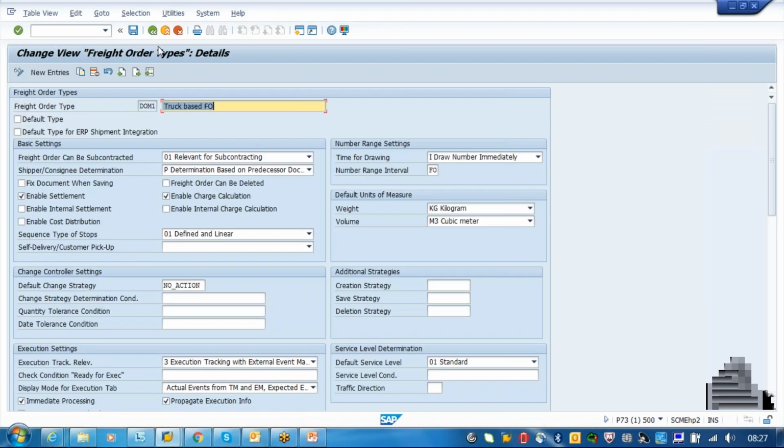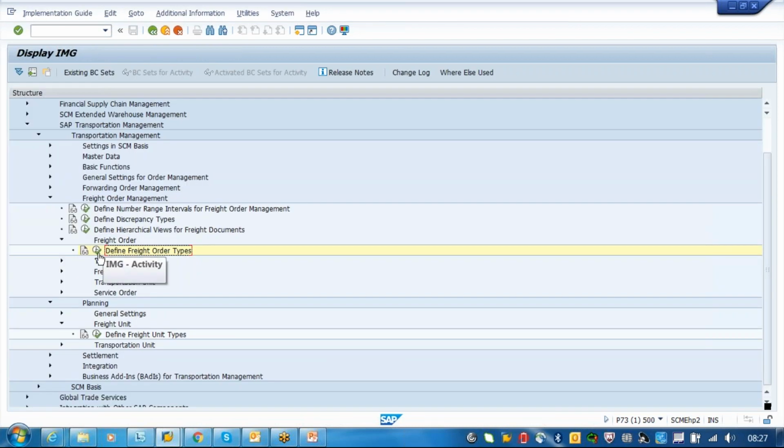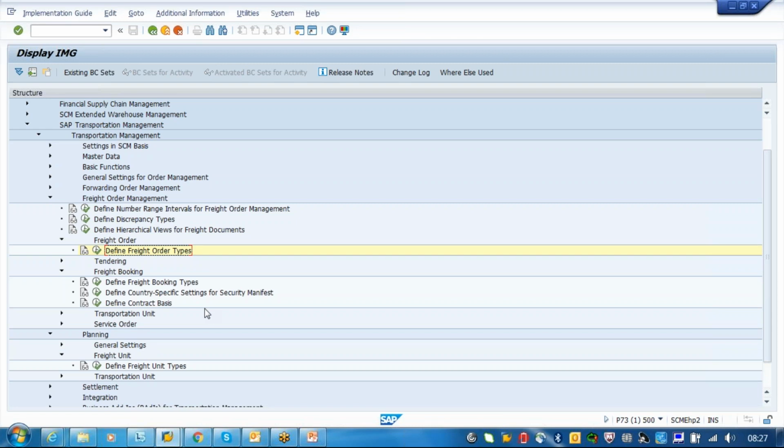So the important thing to understand here is that the freight order and the freight booking, even though those two are considered freight documents, the process is different. When you are creating the freight order, the transportation mode is always road and rail.